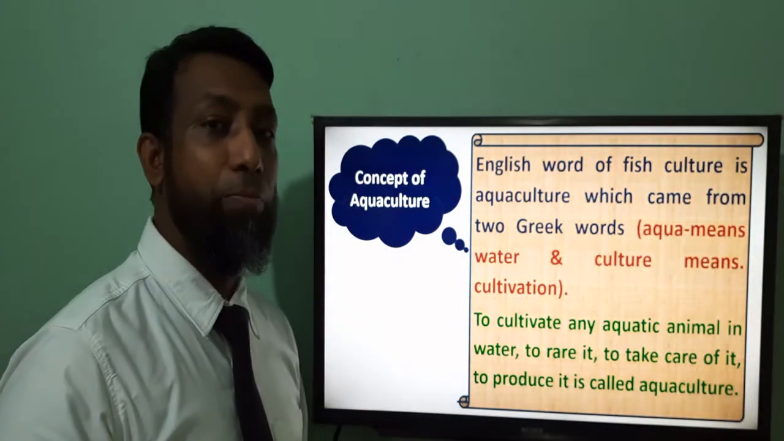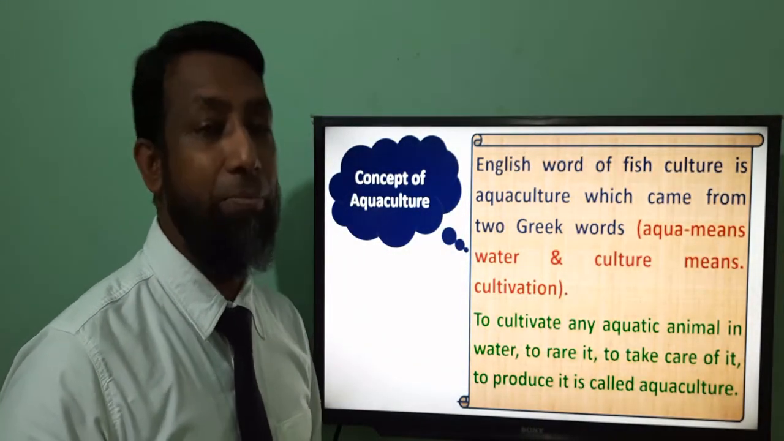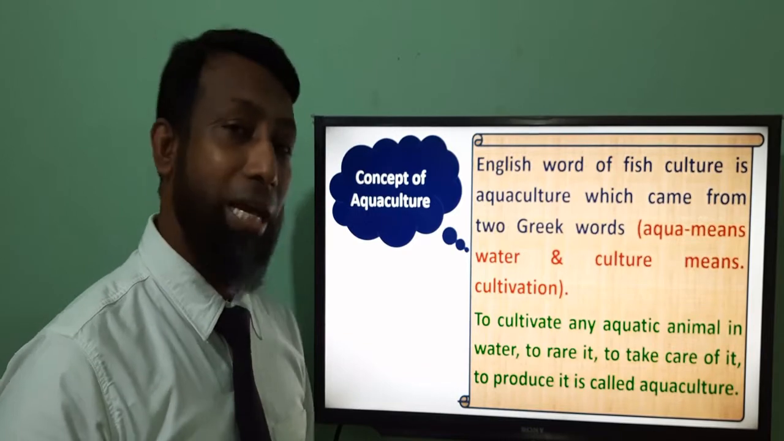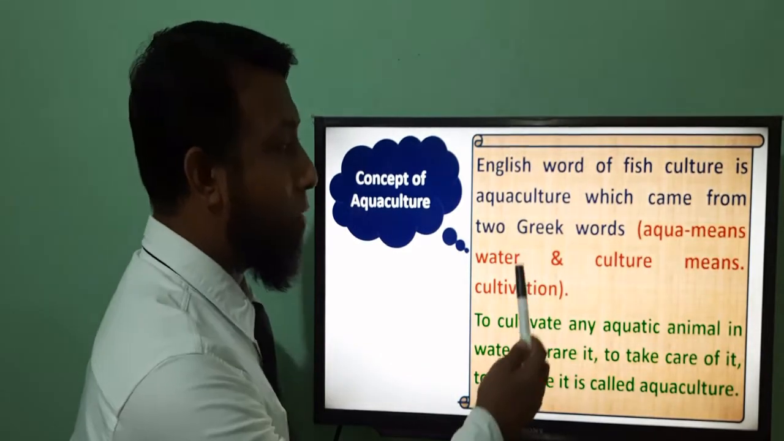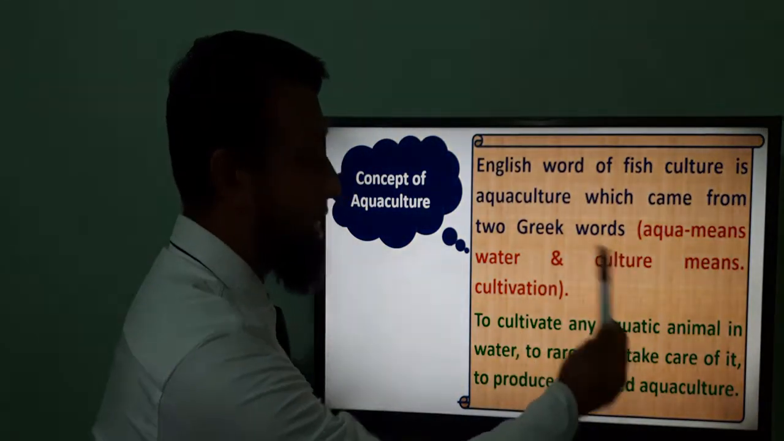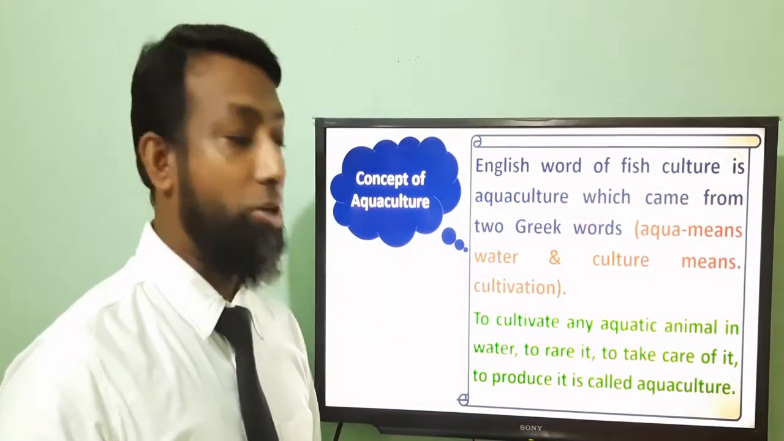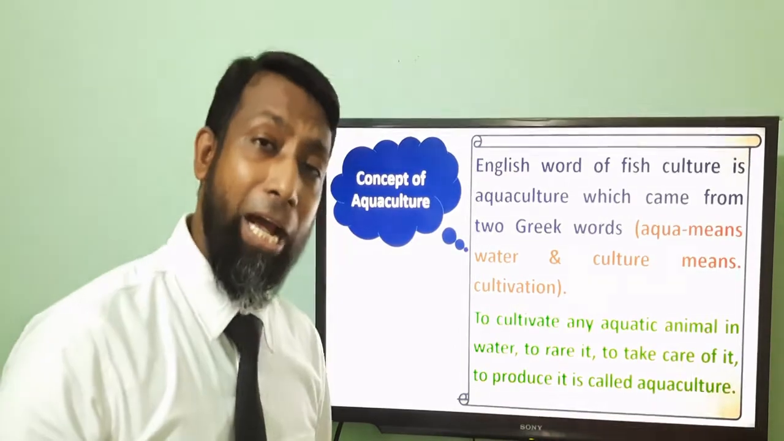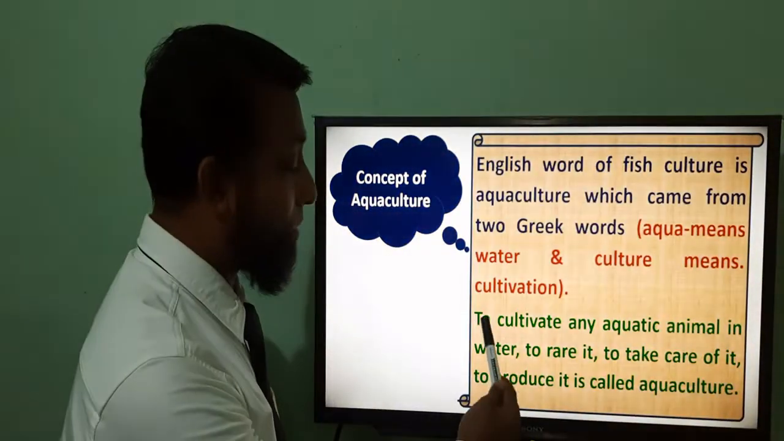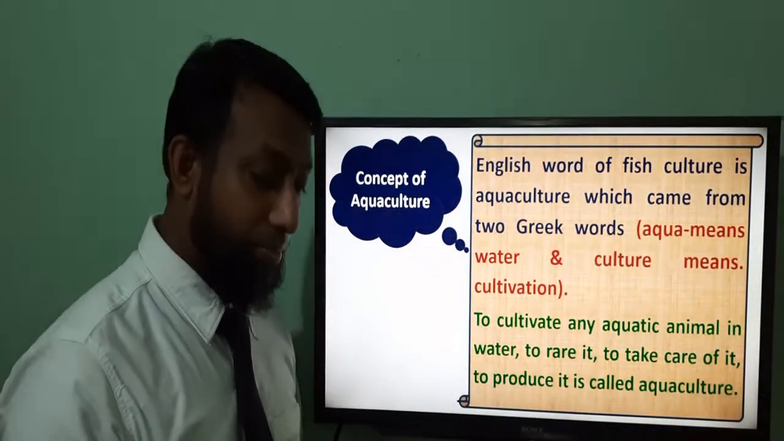This one is very, very important for your knowledge-based questions and MCQs as well. Sometimes you can get an MCQ like what is the meaning of aquaculture, and sometimes you get a knowledge-based question which asks what do you mean by aquaculture. Then you have to write down this answer.